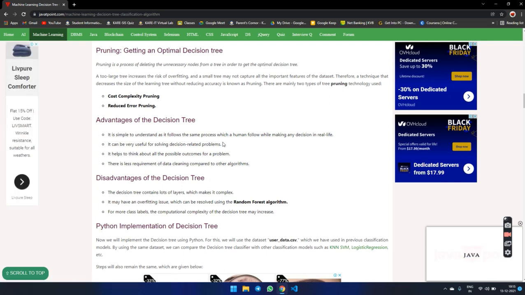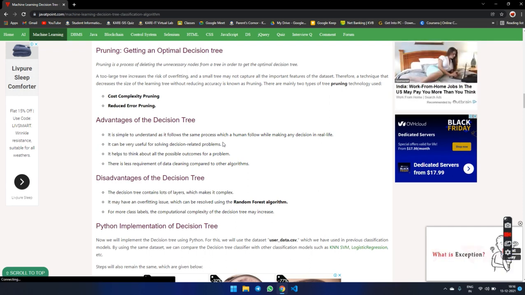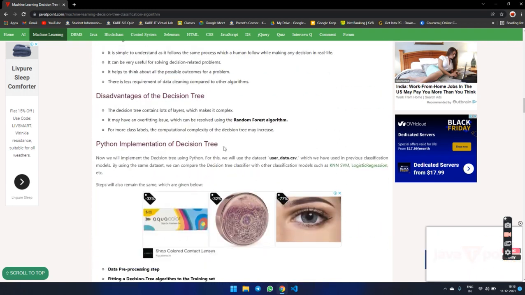Disadvantages of the decision tree. The decision tree contains a lot of layers, which makes it complex. It may have an overfitting issue, which can be resolved using the random forest algorithm. For more class labels, the computational complexity of the decision tree increases.